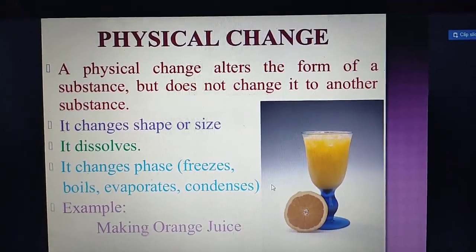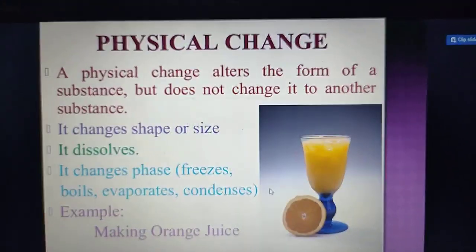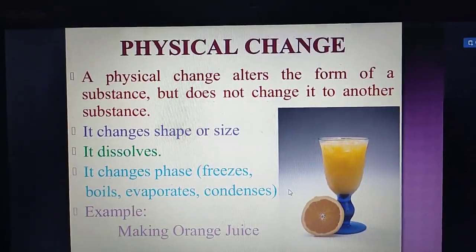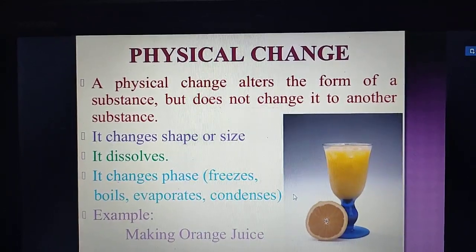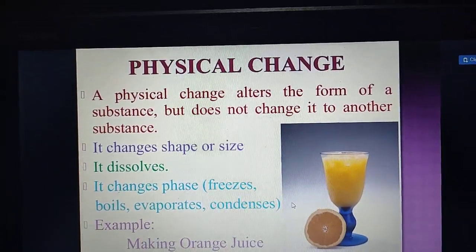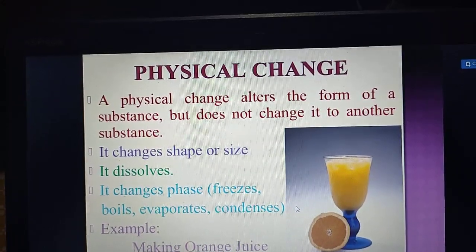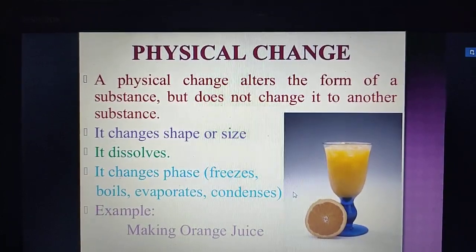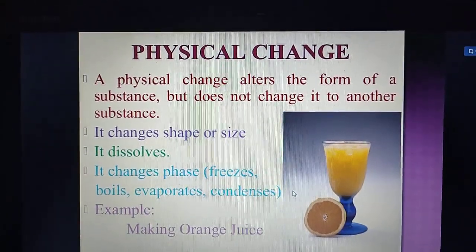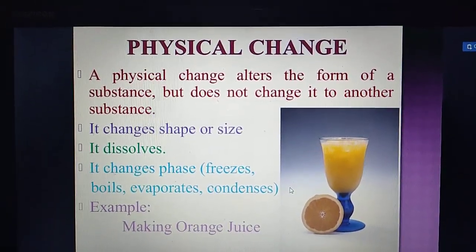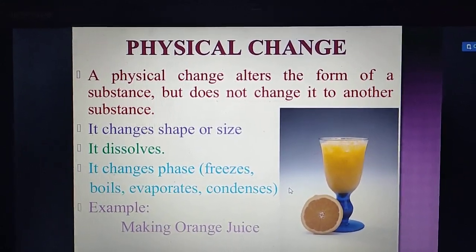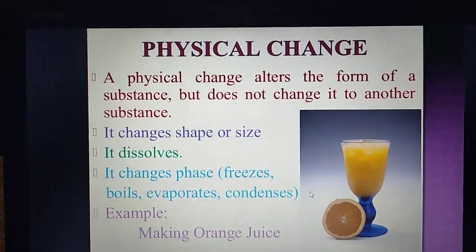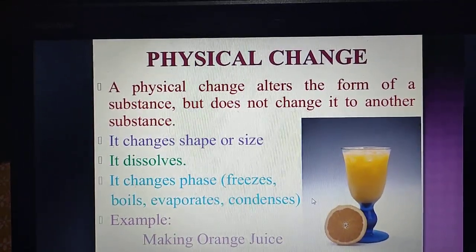Now what are physical changes? A physical change is a change in which only the physical properties of a substance get changed. And no new substances are formed. It just alters the form of a substance, but does not change it to another substance. Always remember, no new substances are formed. So we call that change a physical change.